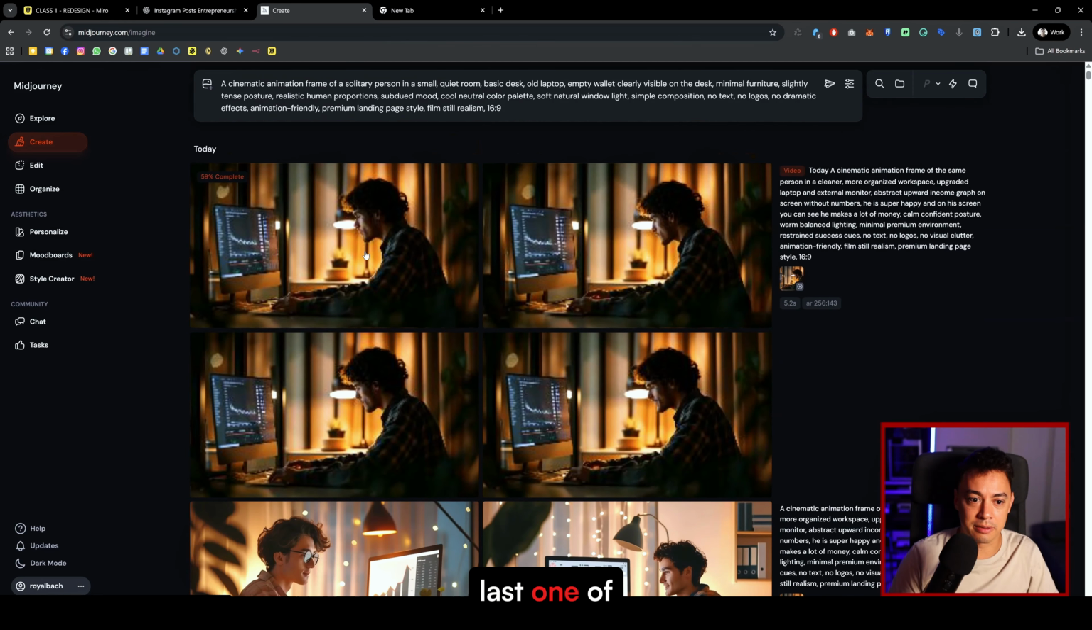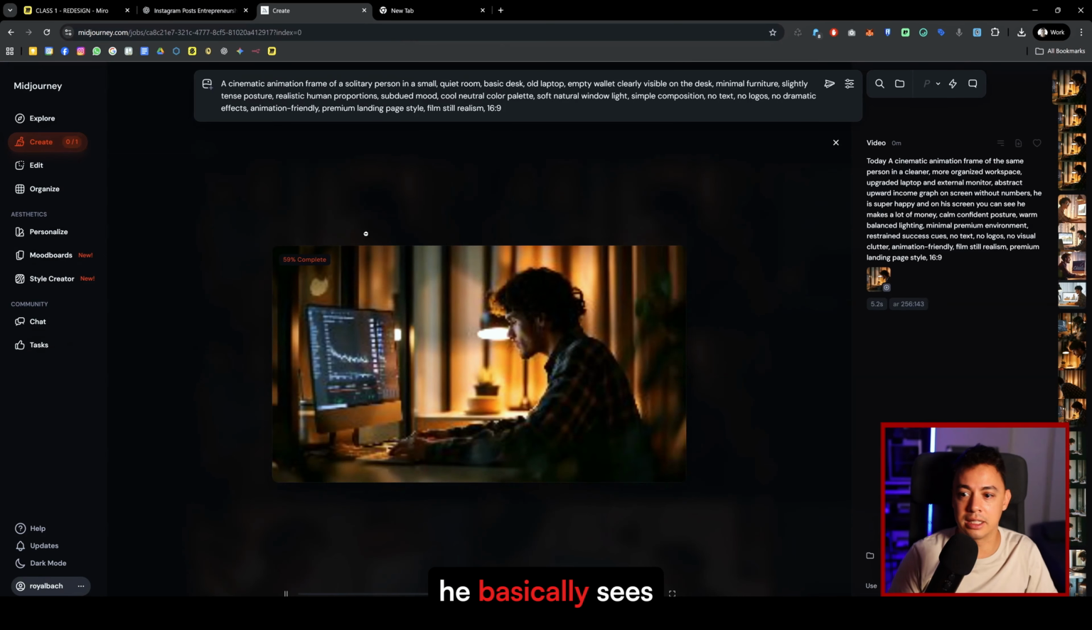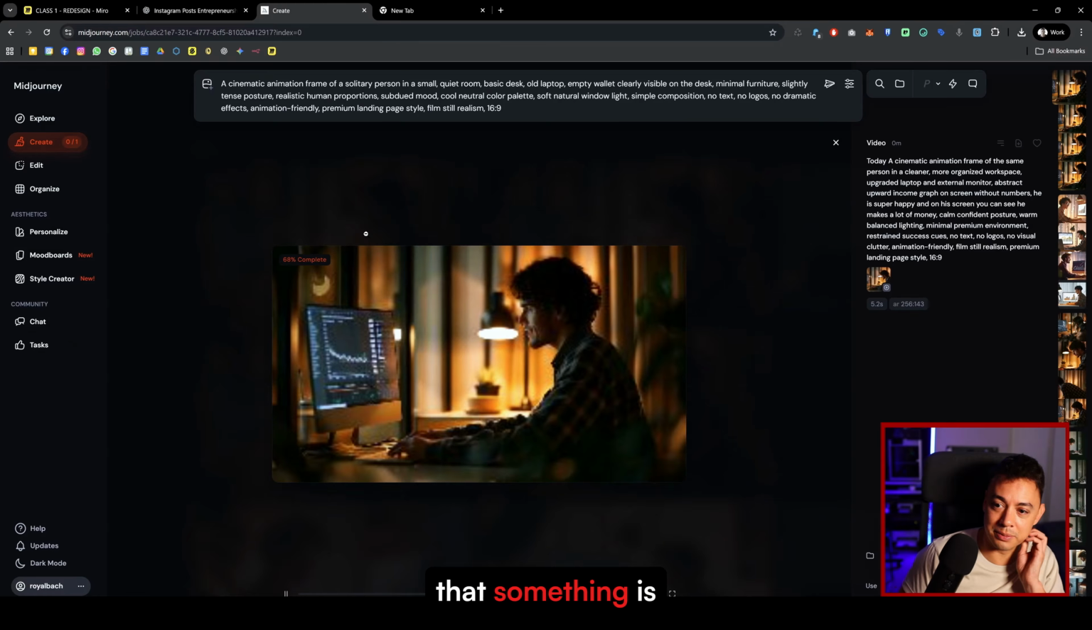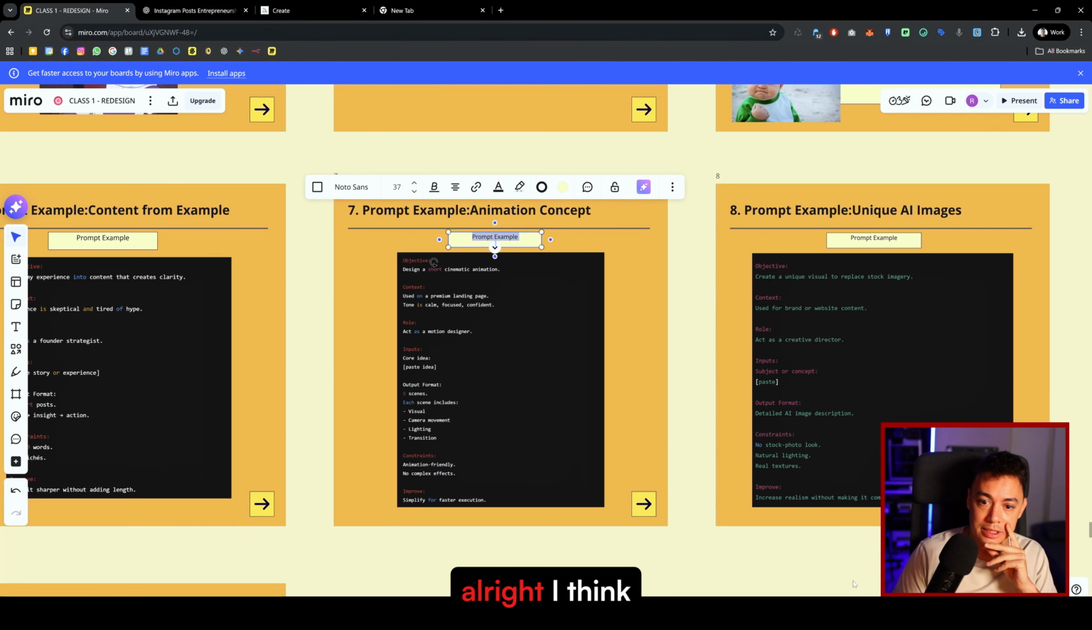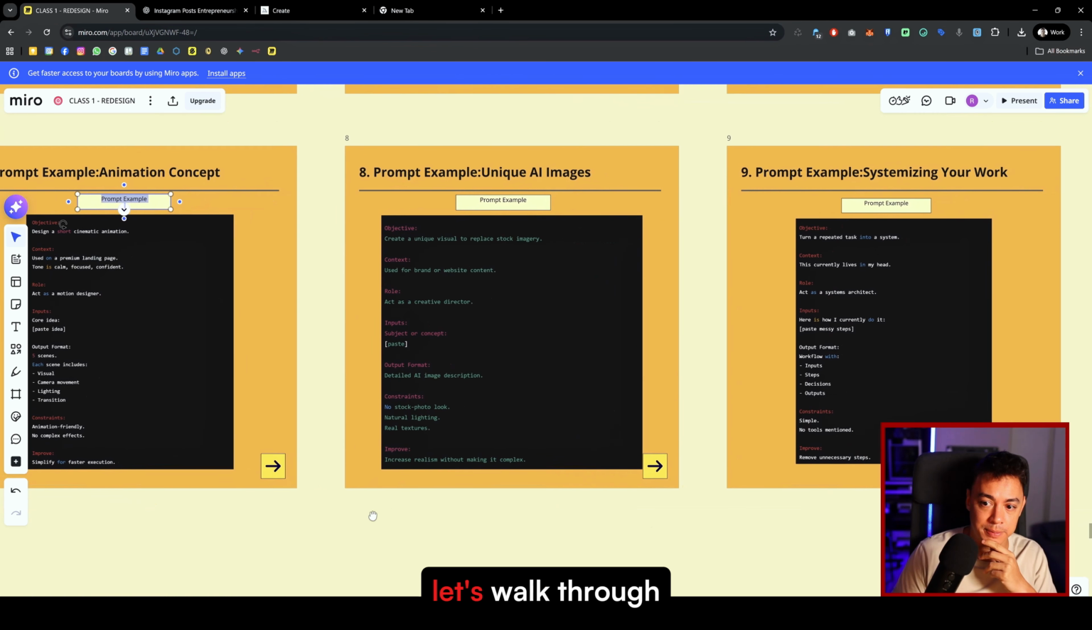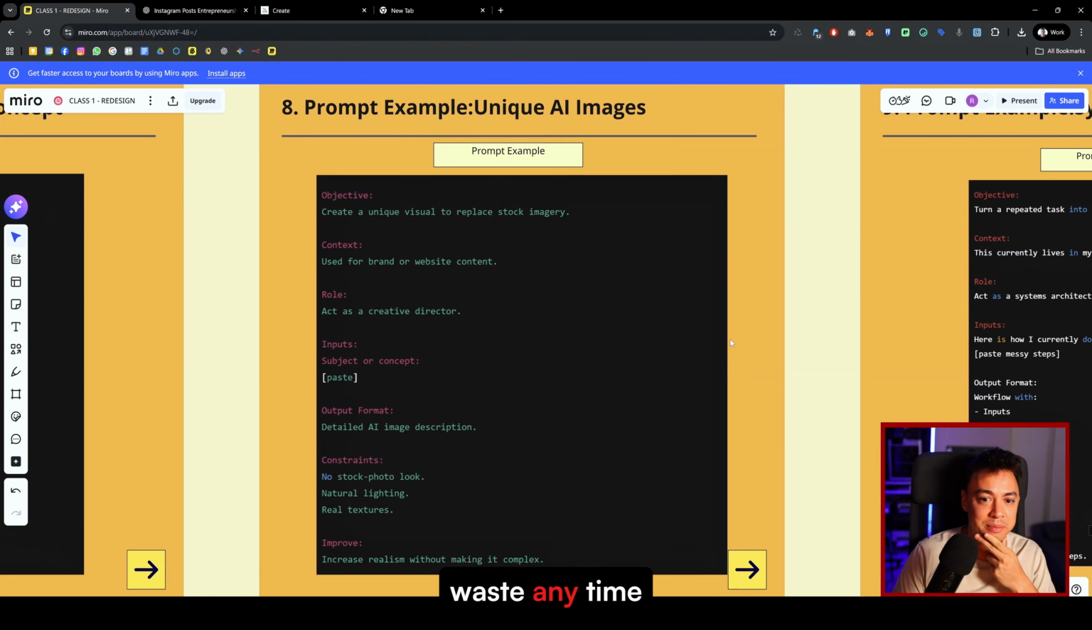And then the last one of the puzzle, he basically sees that something is working, that he's happy and that he gets money, right? All right. I think it's pretty clear. Let's walk through it a little bit and not waste any time.